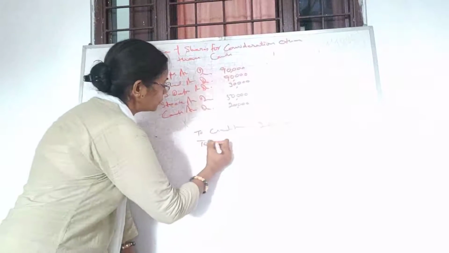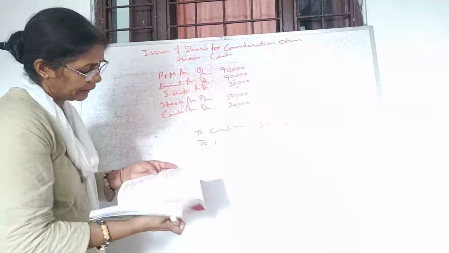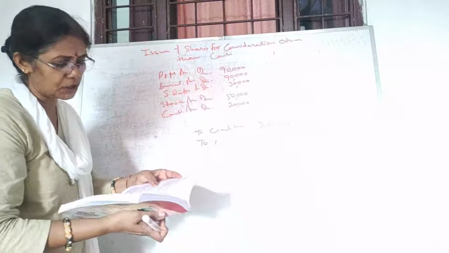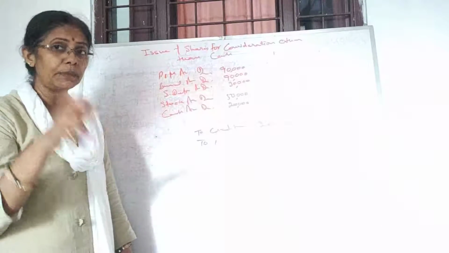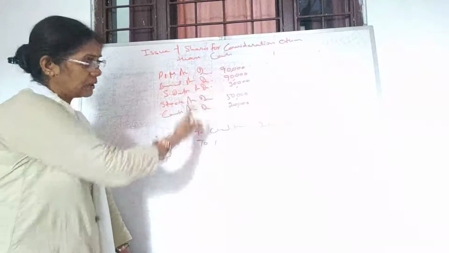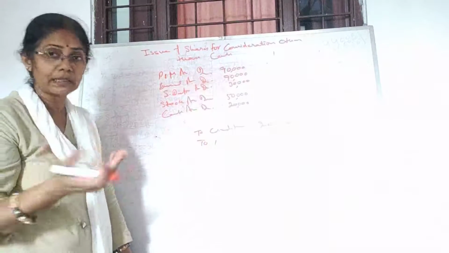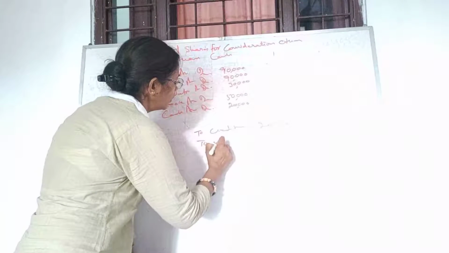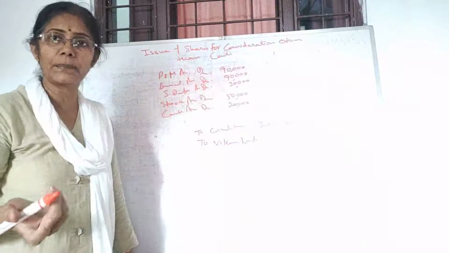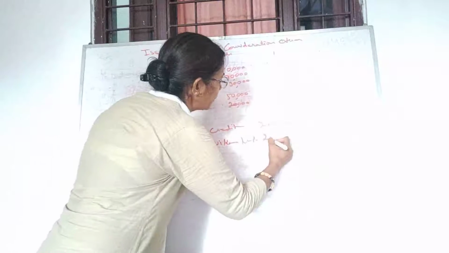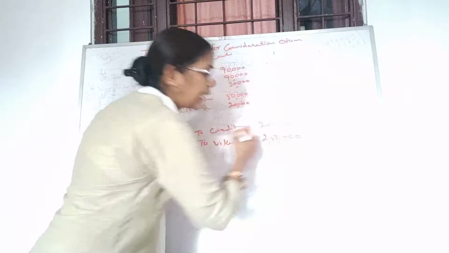Okay, to whom we are paying? It's telling Rajan Limited purchased from Vikas Limited. So here the name should be correct. Rajan Limited has purchased. आपने purchase किया, ये चीजें आई किससे? Vikas Limited. So the name will be Vikas Limited account, right? And the purchase consideration which has been decided is 2,50,000, I have mentioned.